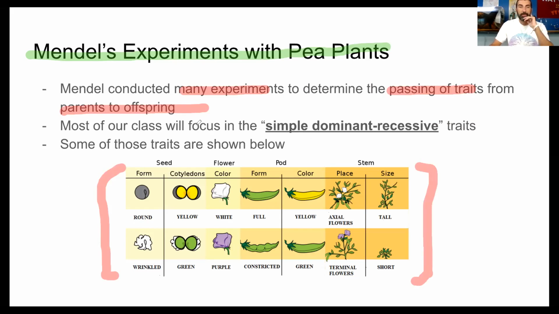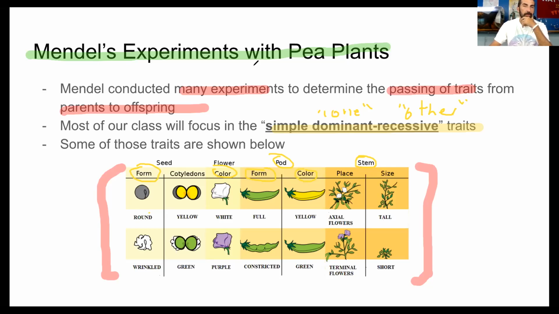For most of our class, we're going to focus on simple dominant recessive traits. Just FYI, what that means is that it'll be either one thing or the other. That's the easiest way to remember what it means to be simple dominant recessive: there's really no in between. Here are some of the actual characteristics that he studied. He studied the form of the seed, the color of the flowers that were produced, the form and color of the pea pod, and then he looked at certain stem characteristics.